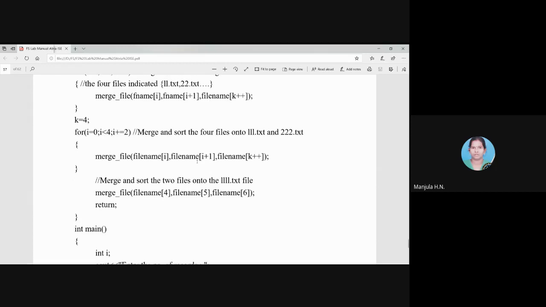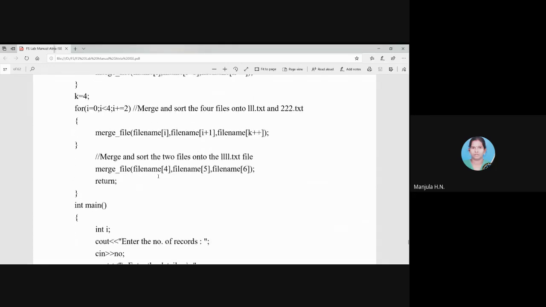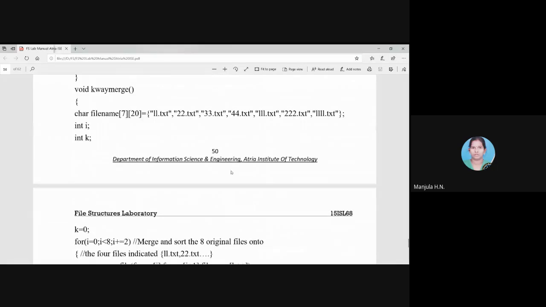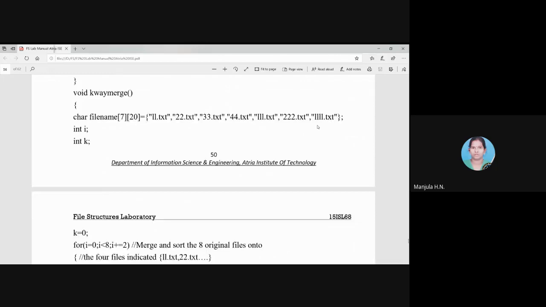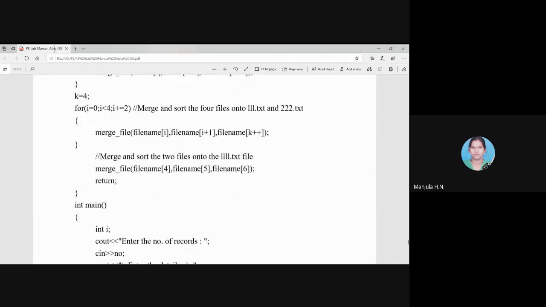So we got 2 resultant output files. Now there is no need for a for loop, directly file of 4 is 11.txt, file name of 5 is 222.txt. We are merging these two, and file name of 6 is 1111.txt. So that will be our resultant file, that is what we are getting.